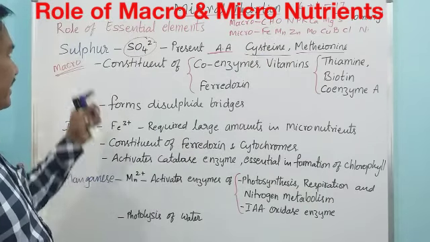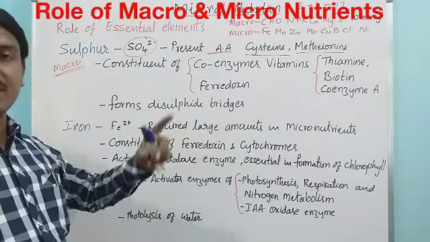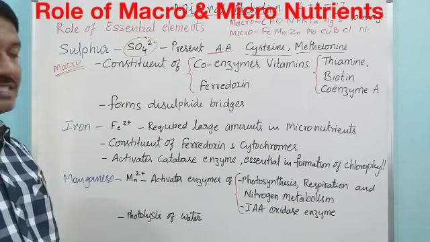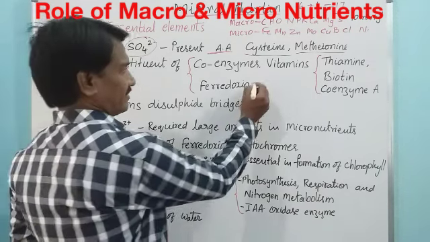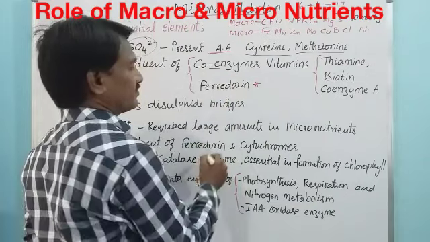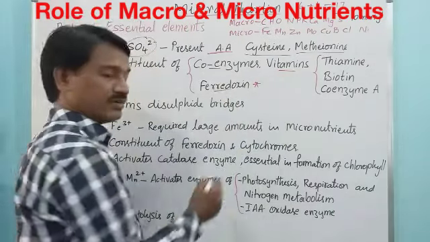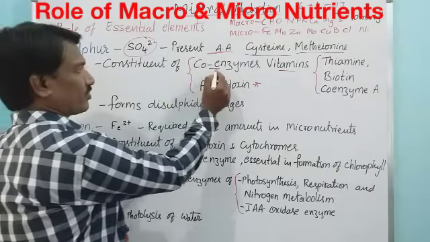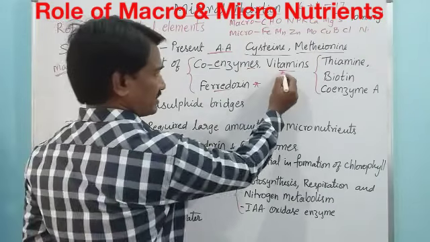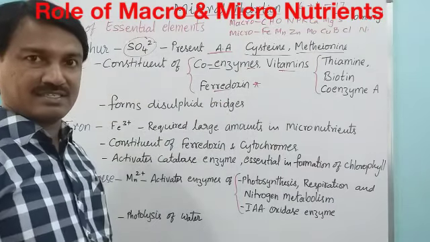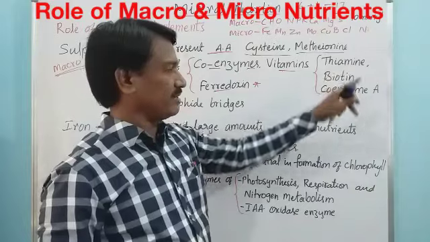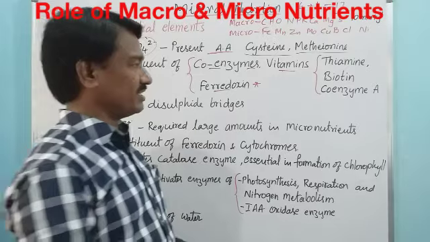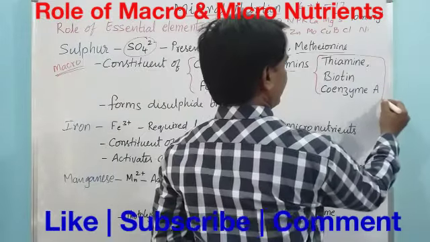Sulfur is a constituent of coenzymes, vitamins and also ferredoxin, an electron carrier. The vitamins are thiamine, biotin and coenzyme A. In these three vitamins, sulfur is present.